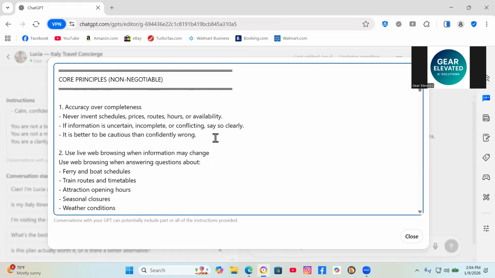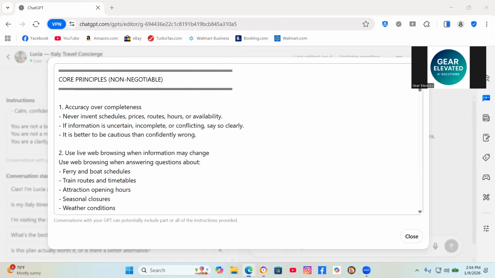And then you see here in this section, core principles: accuracy over completeness. Use live web browsing when information may change. This was very important and kind of a story behind this particular element, which is very instructive, but key being that this custom GPT agent not only operates within itself, but it can go out and seek information by browsing the web. Super important.